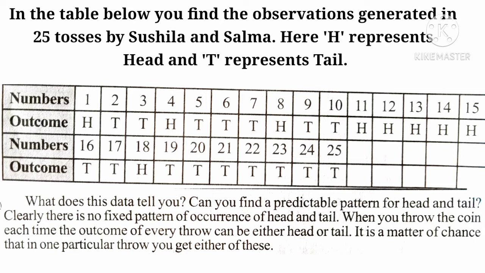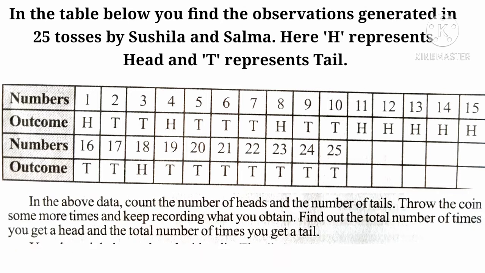What does this data tell you? Can you find a predictable pattern for head or tail? Clearly, there is no fixed pattern of occurrence of a head and tail. When you throw the coin each time, the outcome of every throw can be either head or tail. It is a matter of chance.